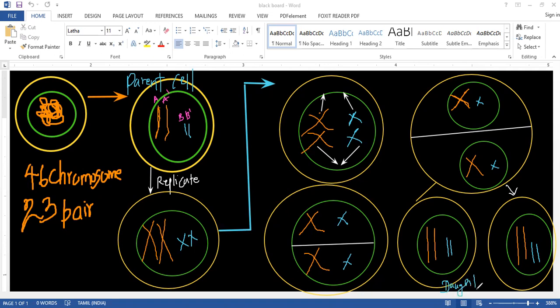Daughter cells. What is the ploidy? It is 2n, right? Two sets of chromosomes. This is also 2n. And this is also 2n. This is how it is happening.